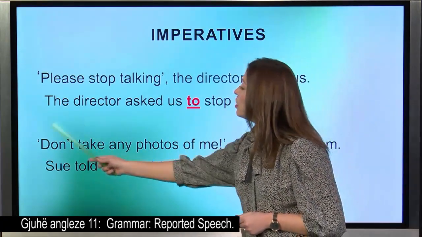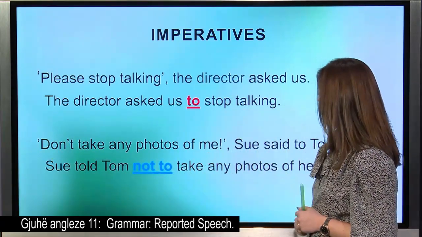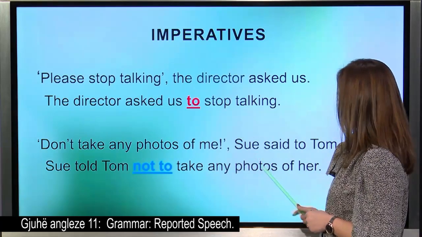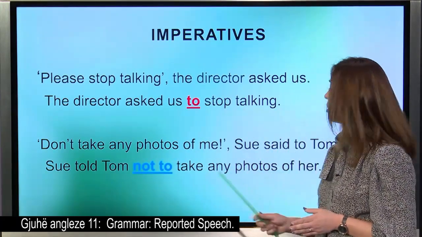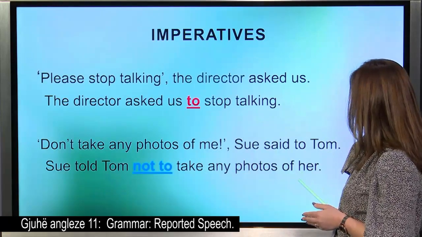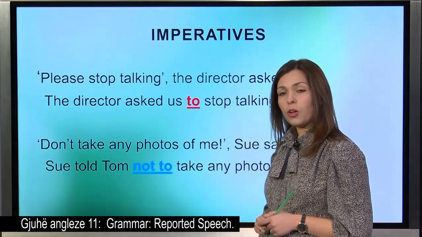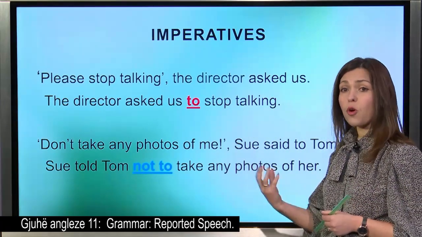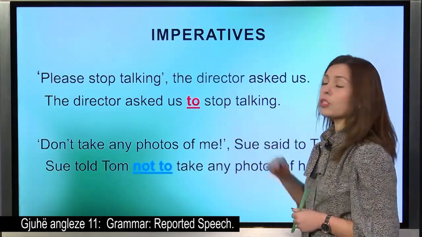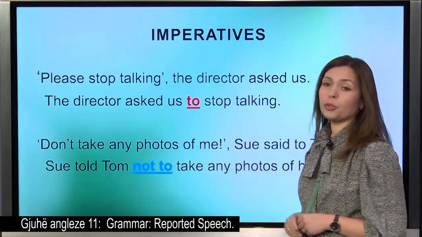The expression don't becomes not to take any photos. And of course, me, remember that we talked about the pronouns, becomes her, because it was Sue that told Tom. All right? So, positive forms in the orders to do something, negative forms not to do something.